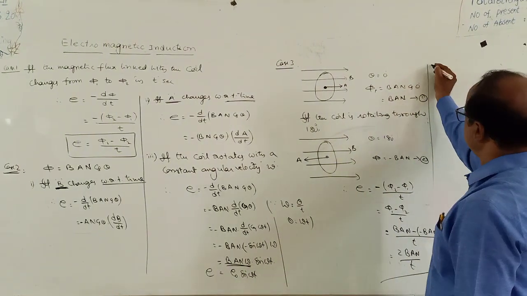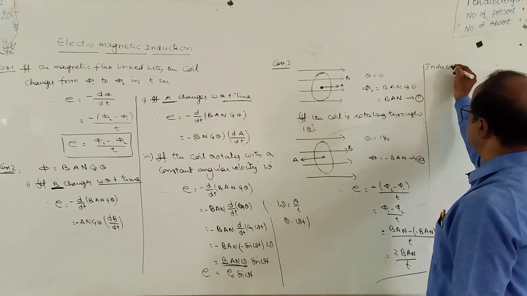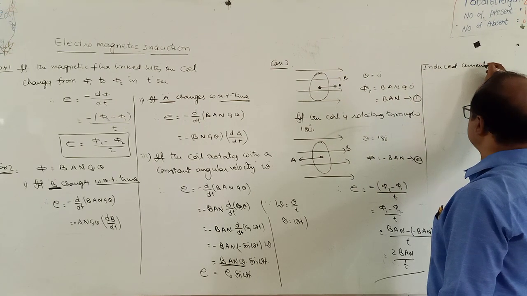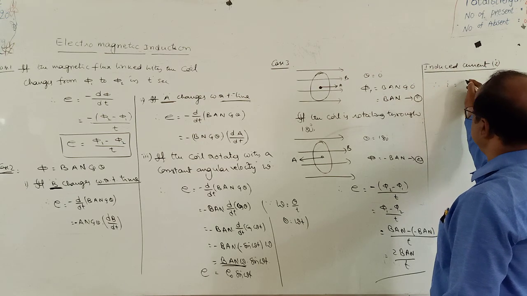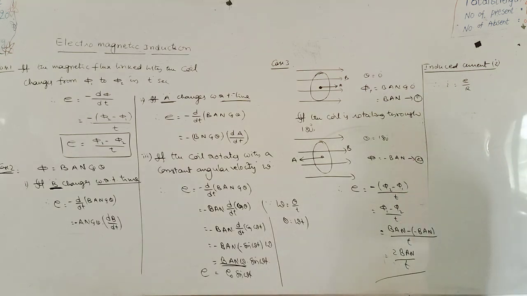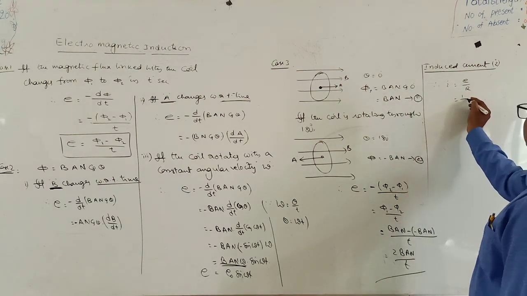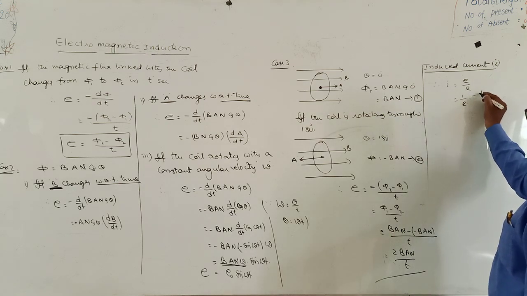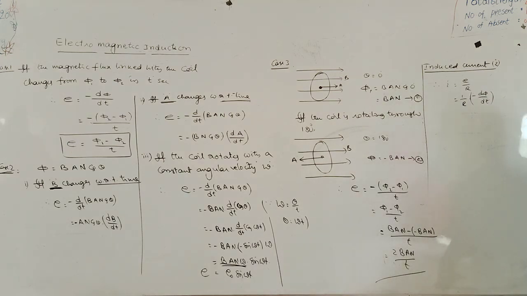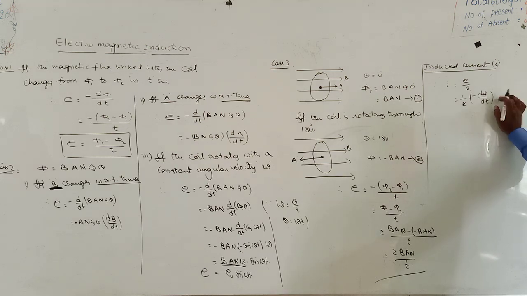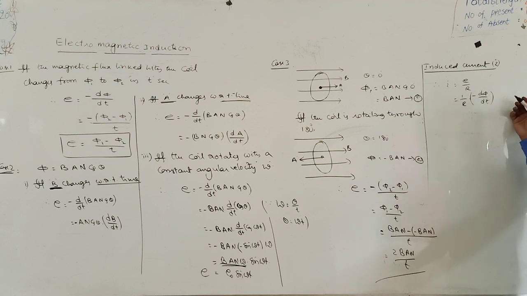Then what is the formula for induced current? Induced current is represented by I. According to Ohm's law, I is equal to V by R, so I equal to E by R. That is equal to 1 by R into E, where E is minus d phi by dt. This is the formula for induced current: 1 by R into minus d phi by dt. Will you remember it? Otherwise phi is also equal to BAN, so write it down and substitute in it to get the induced current.